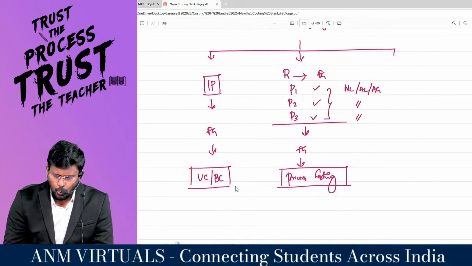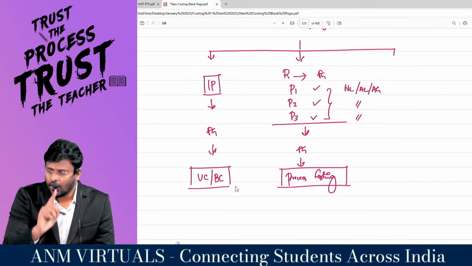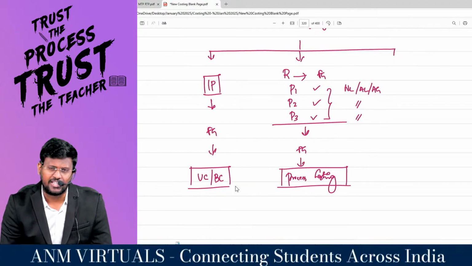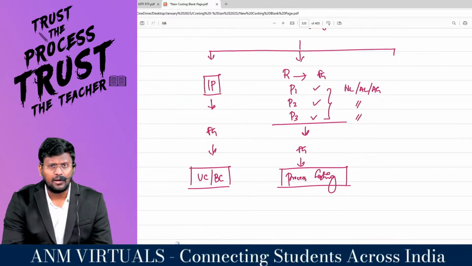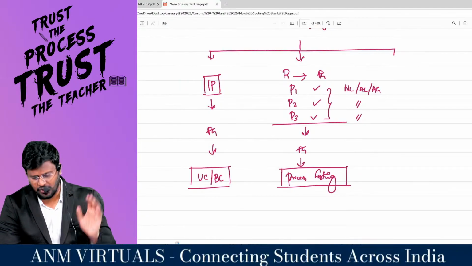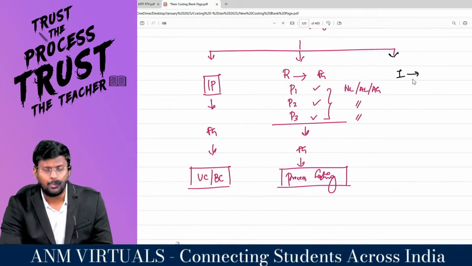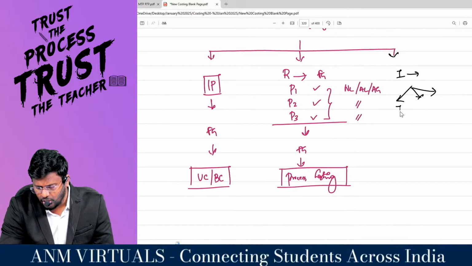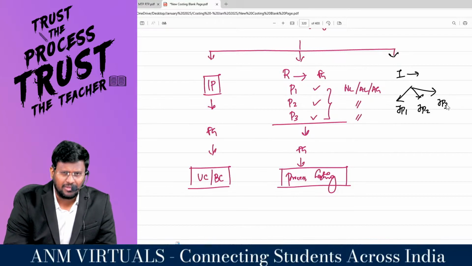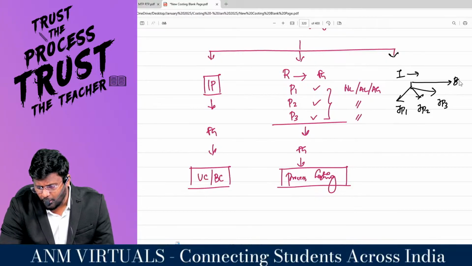So what this subject is teaching us: are you manufacturing the final product with one process? Follow either unit costing or batch costing, as the case may be. If you are manufacturing a product with multiple processes, then you need a separate technique called process costing. And the third one, my dear lovable students: you are putting in one input, but you are getting multiple outputs, like joint product number 1, joint product number 2, and joint product number 3. Actually, you are getting one more product, which is a byproduct.